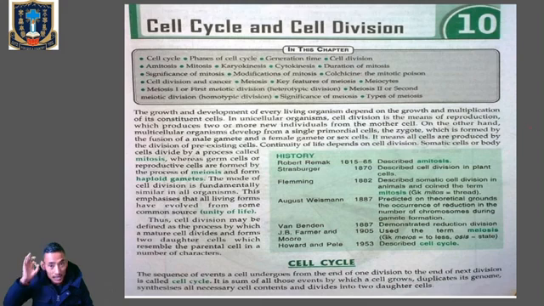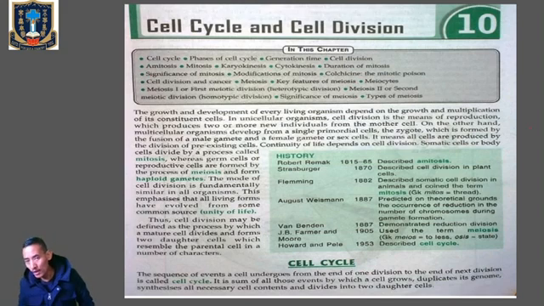The mature mother cell divides into two daughter cells, and those two daughter cells have characters similar to those of the parents. We have two types of division here, mitosis and meiosis.